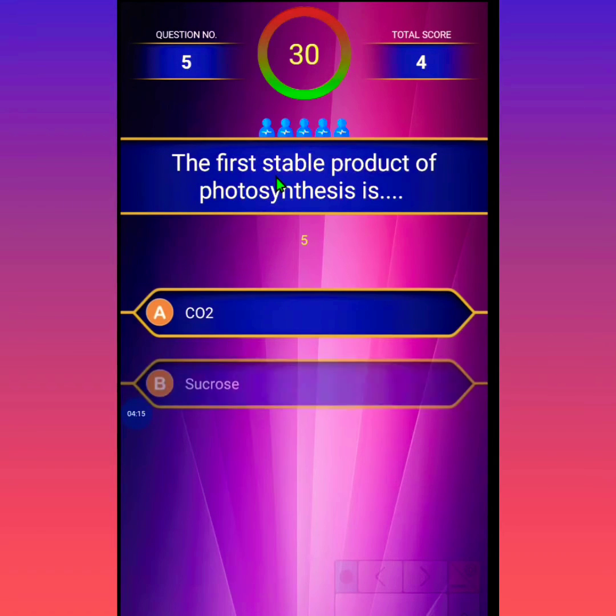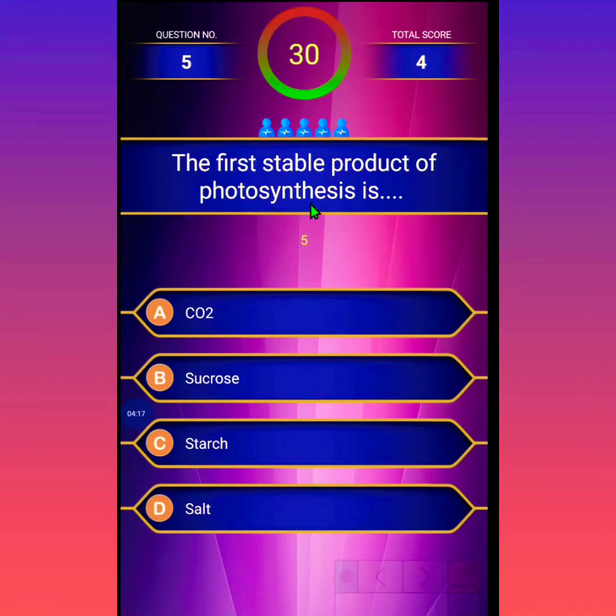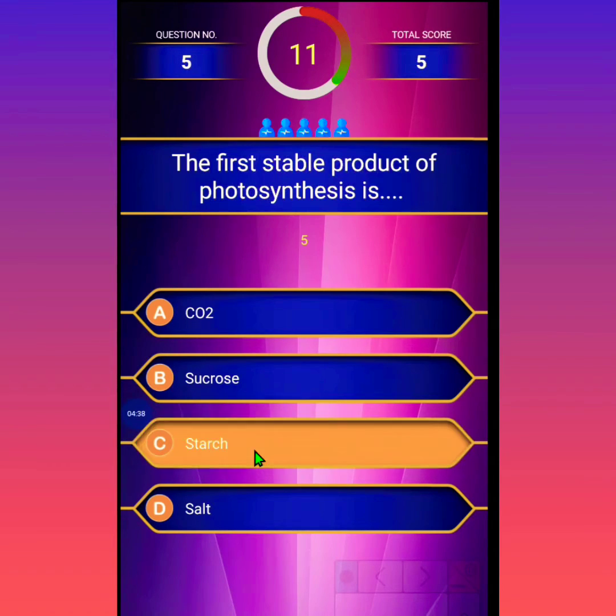Fifth one. The first stable product of photosynthesis is: option one is CO2, second is sucrose, third is starch, and the last one is salt. The correct answer is starch. We'll go to the next question.